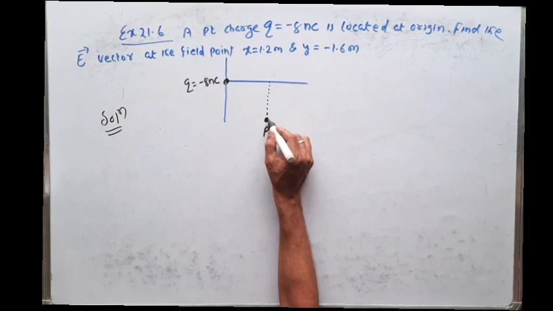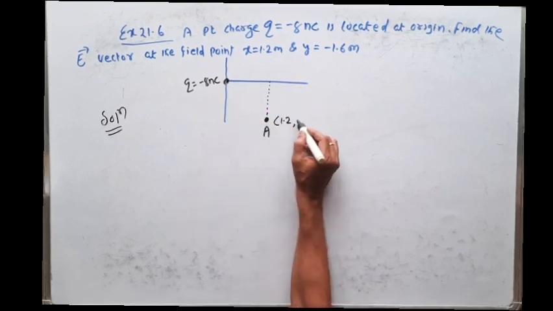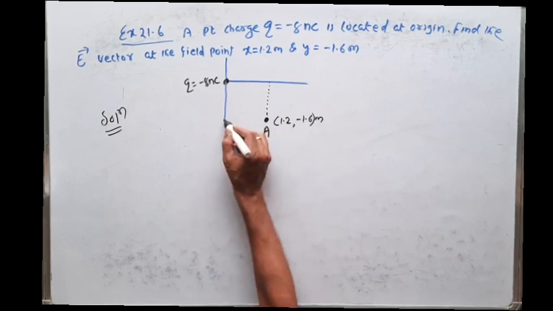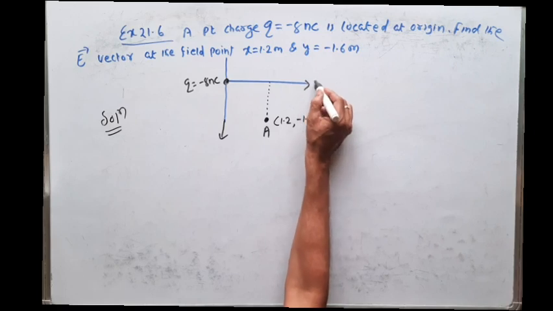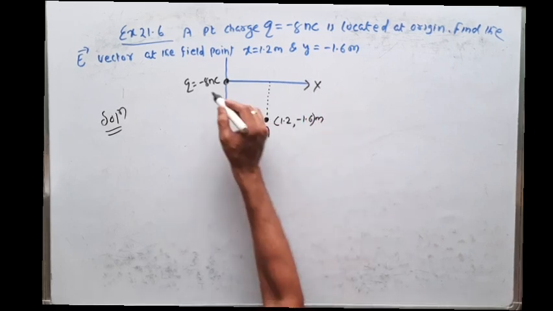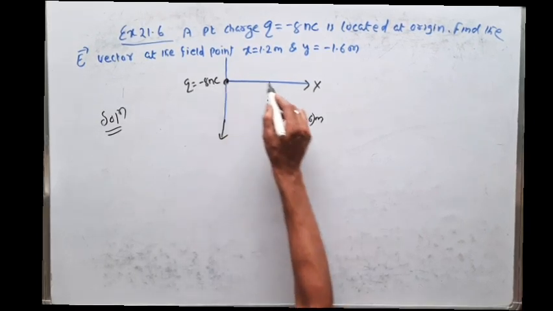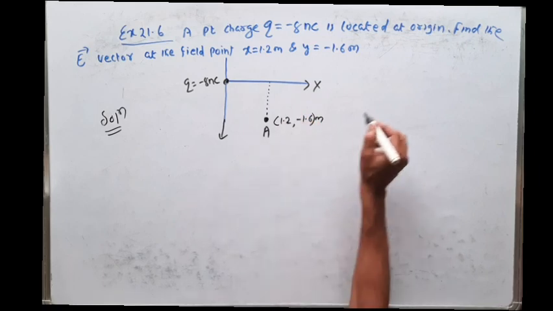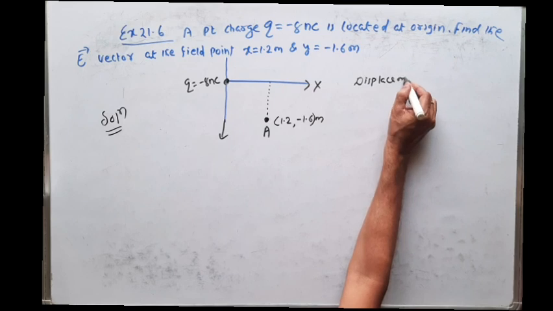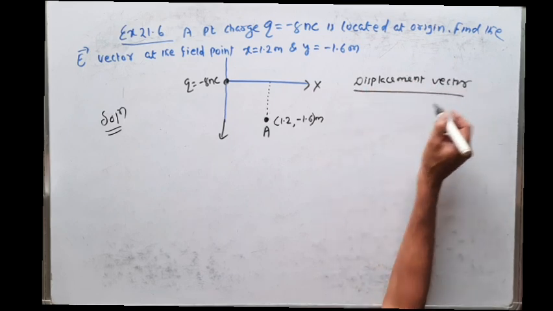So what is the coordinate of A? X is equal to 1.2 meter and y is equal to minus 1.6 meter. So this is the negative y-axis, this is the positive x-axis. So I have to find the electric field intensity at A point due to this source charge of minus 8 nanocoulomb. Before discussing this problem, you should know displacement vector. So what is displacement vector?